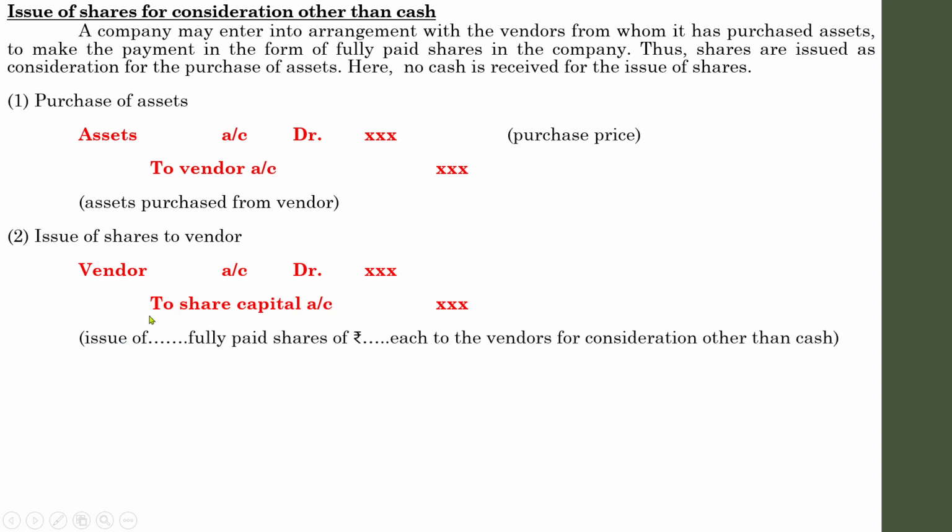Once the entry is posted, write down the narration: issue of how many shares, and what is the nature of the share, that will be mentioned in the question. That has to be written here. Issue of such and such fully paid shares of rupees, with a per unit value of shares each, to the vendors for the consideration other than cash. Remember to write down the narration once you post a journal entry. So these are the journal entries that have to be passed whenever a purchase of an asset or a transaction that involves issue of shares for consideration other than cash.